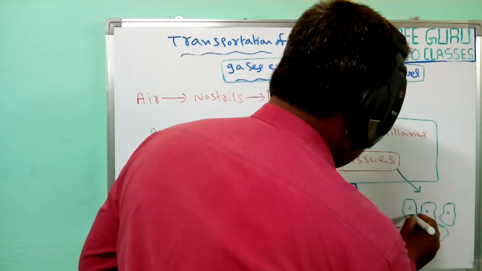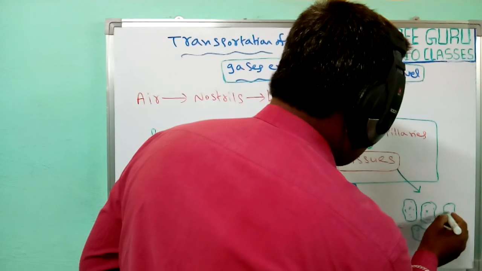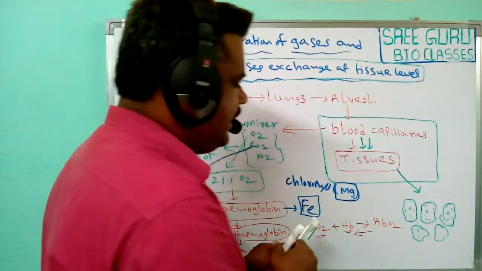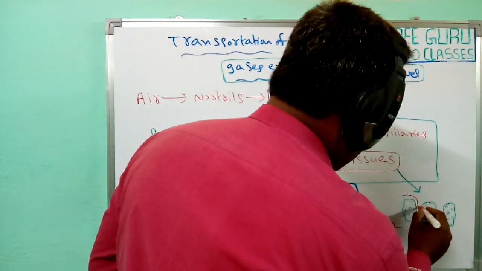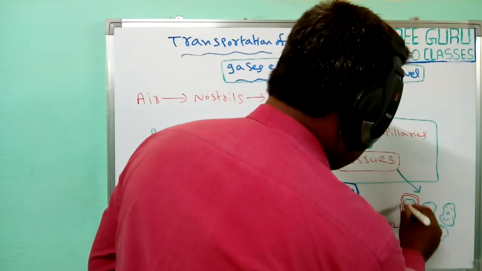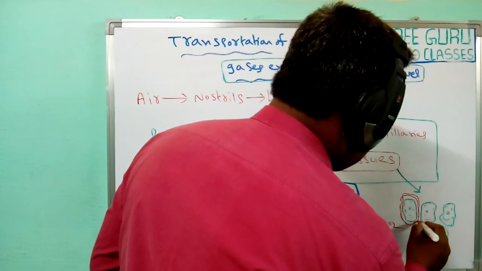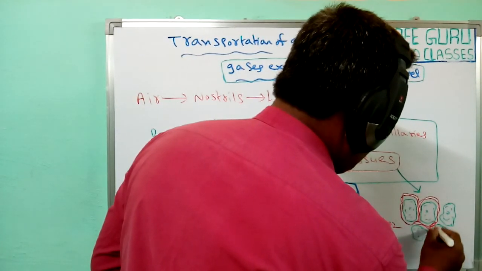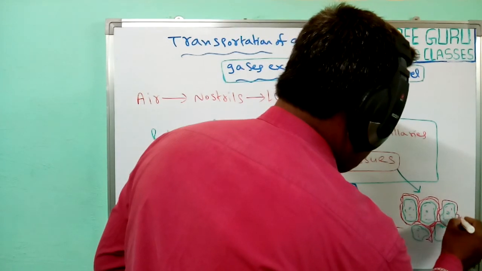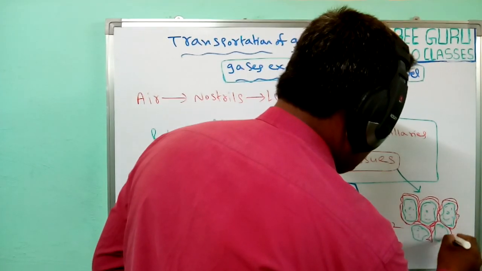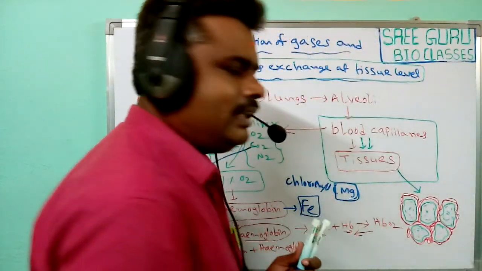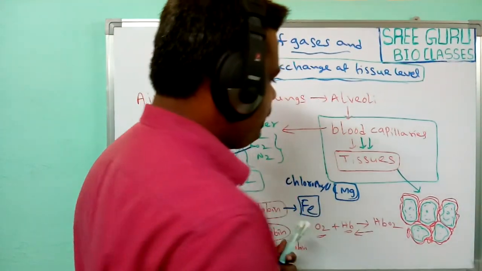So in the tissues, some of the blood capillaries are also surrounded by the cells which are present in these tissues. Small blood capillaries also surround the cells in these tissues.